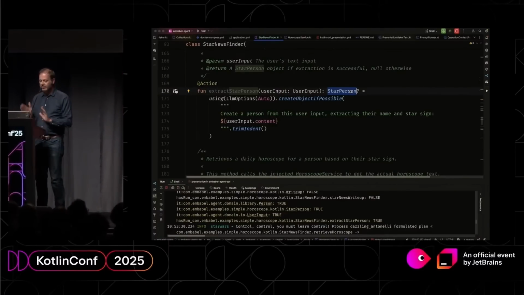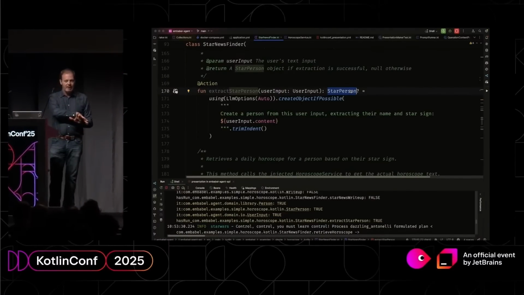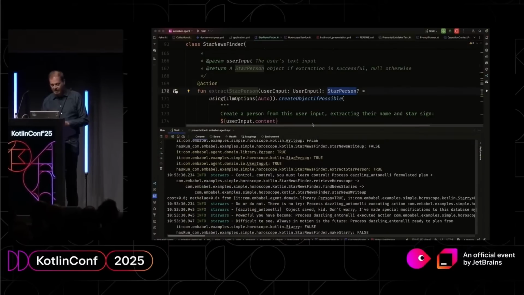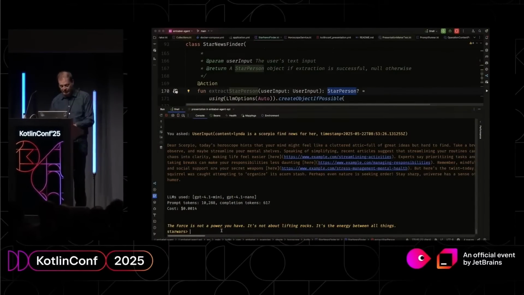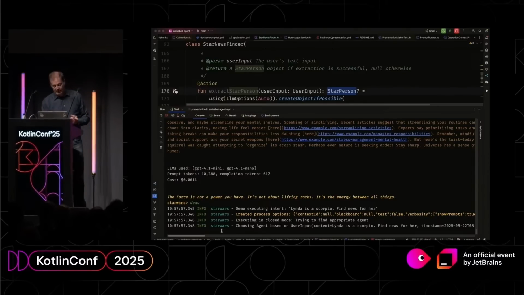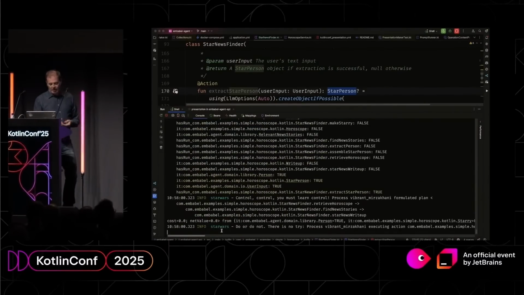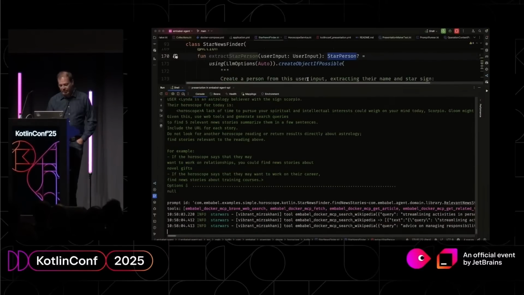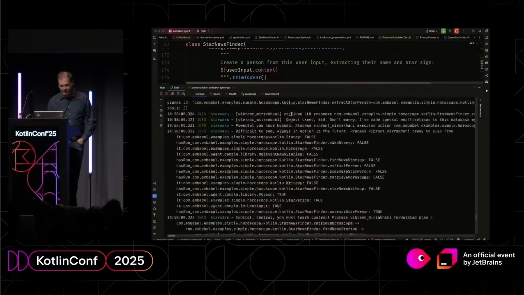And there is an added layer on top of Spring AI here, which tells the LLM that there are two alternate return paths. If you genuinely can't do this, say so, and then it returns null and it will go back and replan. So let me just run it showing the prompts so you can see a little bit more of what's under the covers. Here you can see this create object if possible: create a person from this user input.